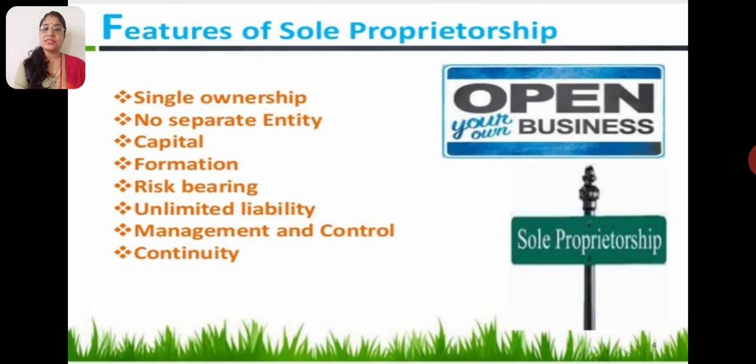Number one, single ownership. Obviously, the ownership is single because he is the only person running the business. So ownership, management, and controlling is in his hand. No separate entity. Here, there is no separate entity in the eyes of government because the businessman is alone handling all the business. So the business and he himself are not separate in the eyes of law. They both have the same identity, so it is called no separate legal identity.